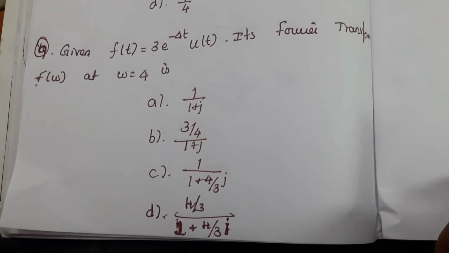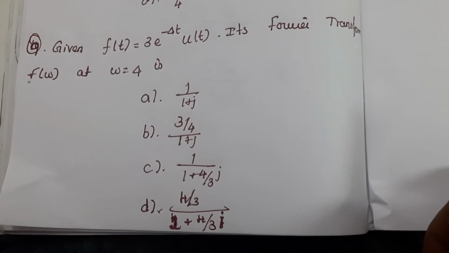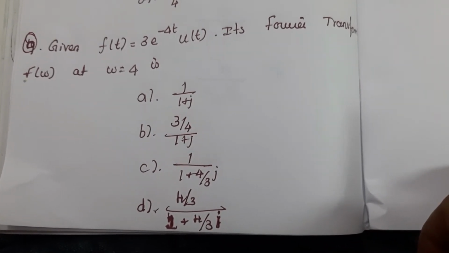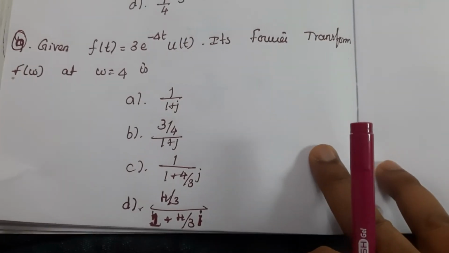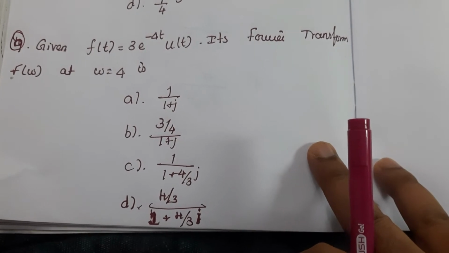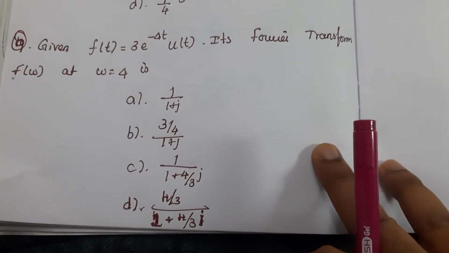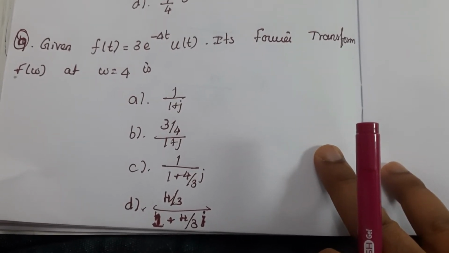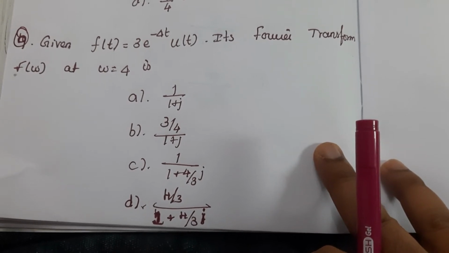Ninth question, given f of t is equal to 3 into e power minus 4t into u of t, its Fourier transform f of omega at omega is equal to 4 is.